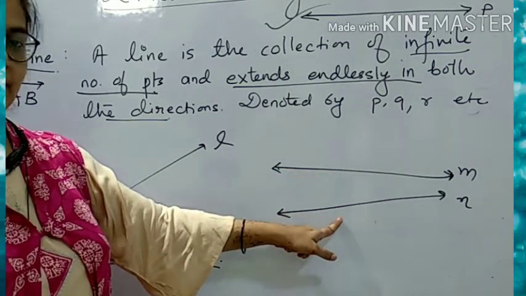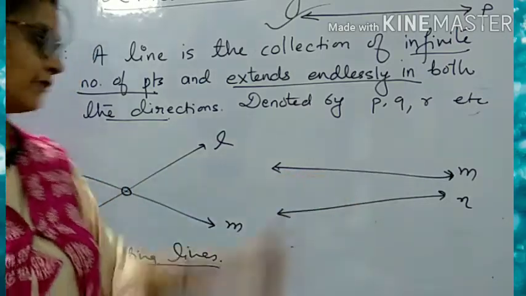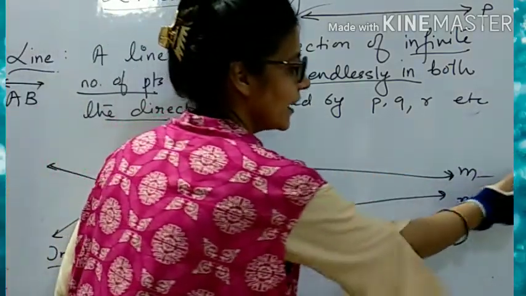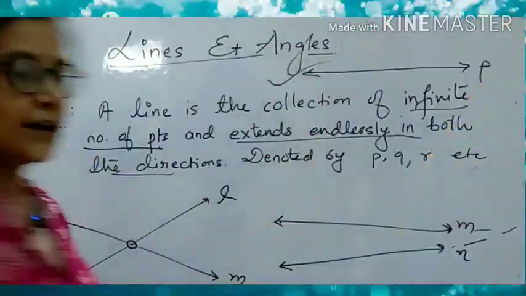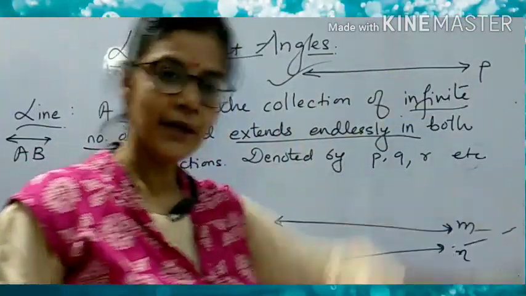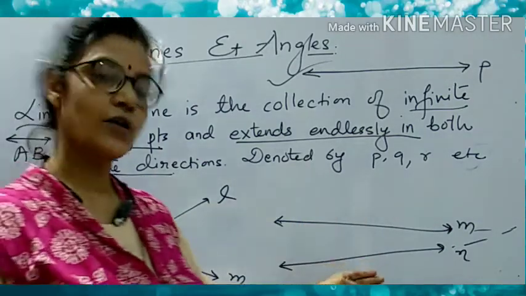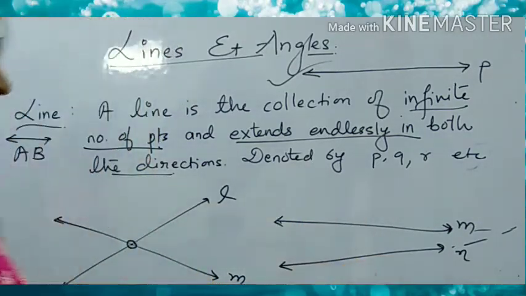Now look at these two lines. Though they are not intersecting here, but we know that these two lines can extend, और जब हम इनको extend करेंगे तो in future they will meet. So they will meet at a point. So these two are also called as the intersecting lines.